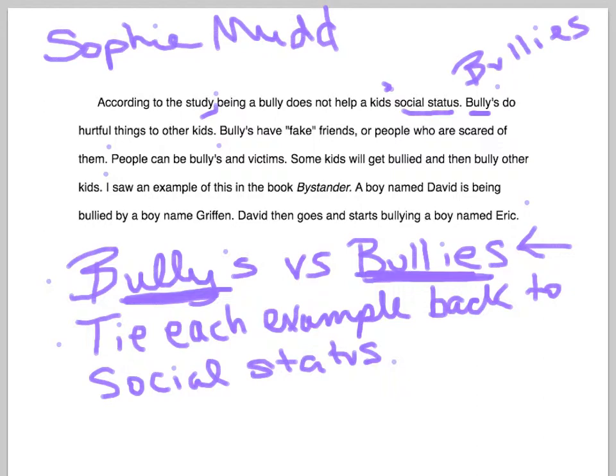You're exactly right, but where's your evidence for that? For example, in the article, you can find a quote about the fact that kids actually kind of try to stay away from and don't admire kids who are bullies. So right here, I think you can add a little bit more information using an example from the article to substantiate your opinion, which is exactly right.